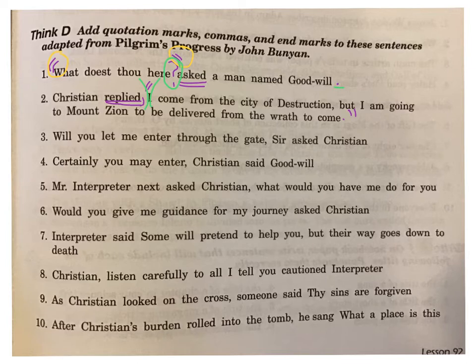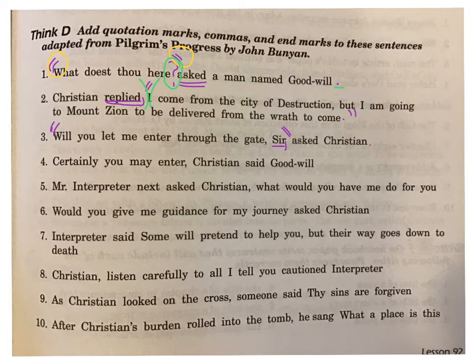Number 3, "Will you let me enter through the gate, sir?" asked Christian. This word sir is direct address. Christian is talking to sir. So I need to keep that inside my quote. I'm going to put a comma after sir to separate the quote from the rest of my sentence. I'm going to put my quotation marks at the beginning and at the end, and then I'm going to put a period at the end of my sentence.